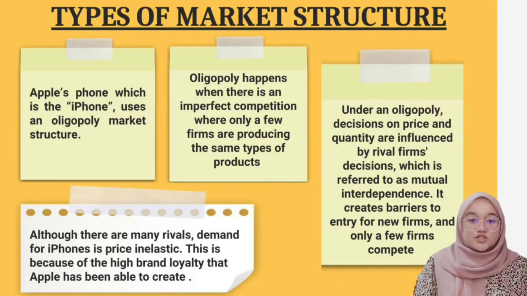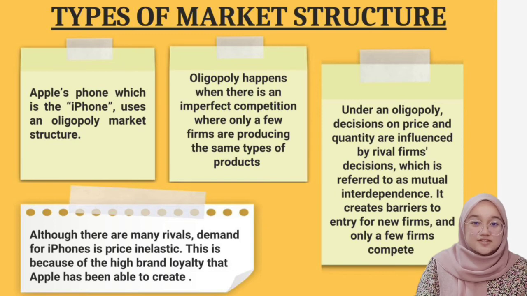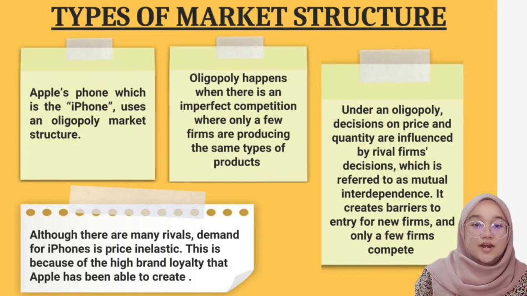Types of market structure. Apple's phone, which is the iPhone, uses an oligopoly market structure. Oligopoly happens when there is imperfect competition where only a few firms are producing the same types of products. Under an oligopoly, decisions on price and quantity are influenced by rival firms' decisions, which is referred to as mutual interdependence. It creates barriers to entry for new firms, and only a few firms compete.